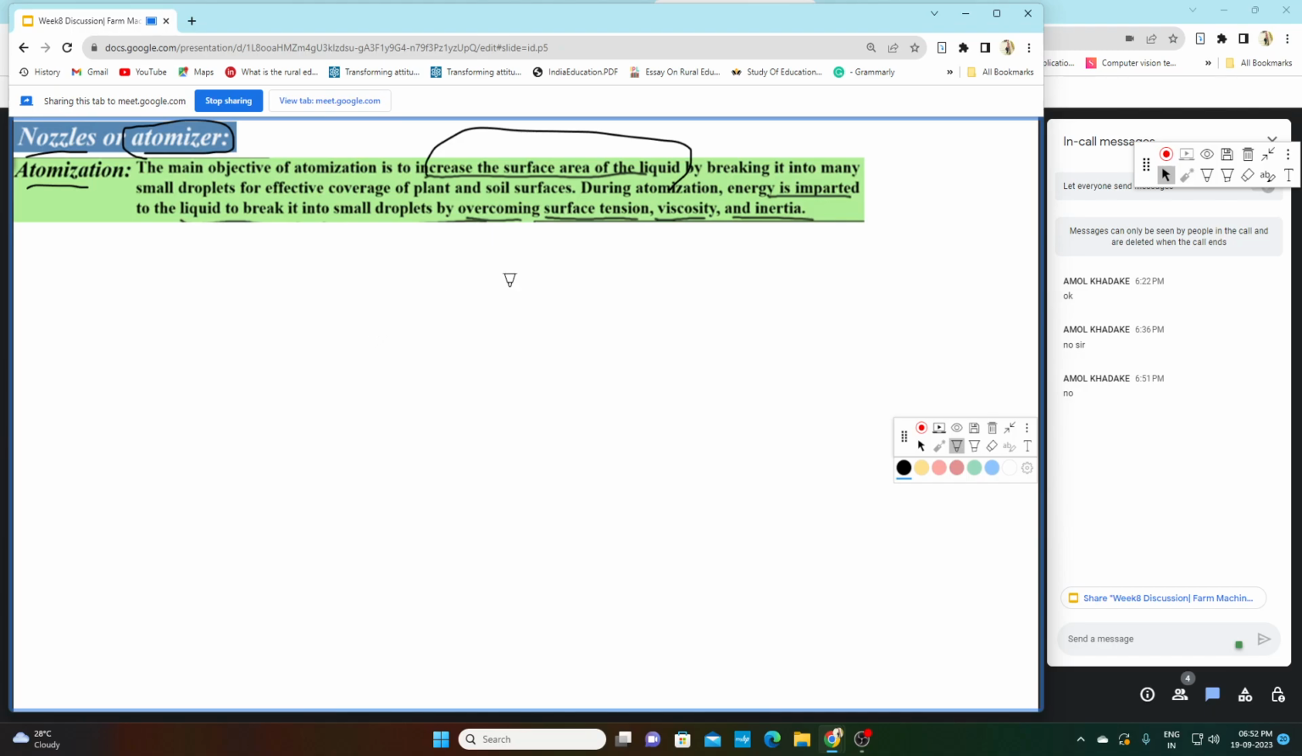Why are we doing this? We are breaking this liquid into smaller droplets for effective coverage of the plant and the soil surface.